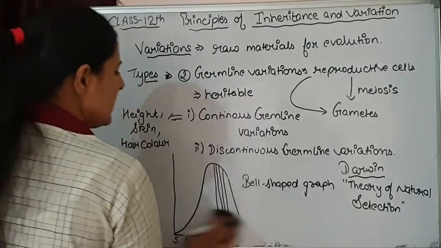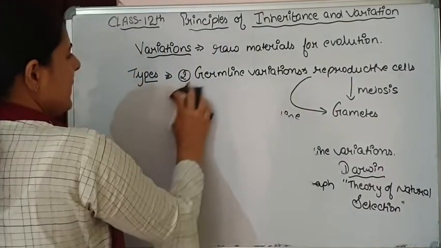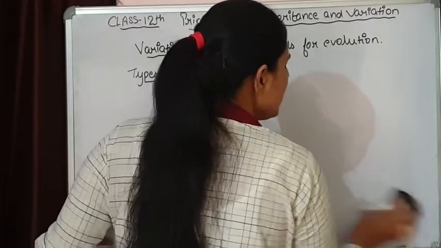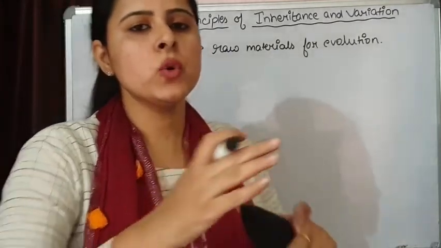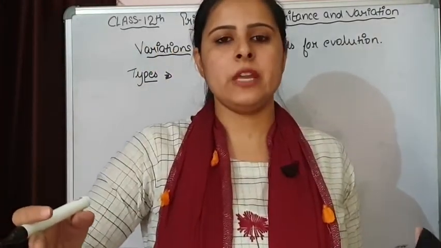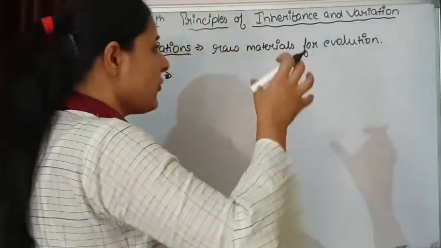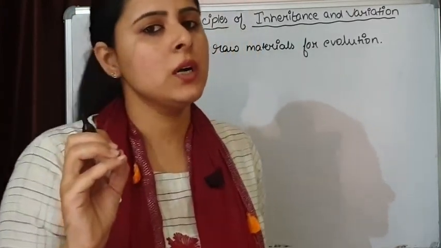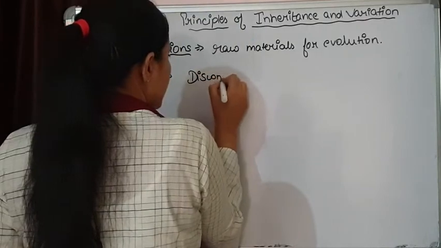The second one is discontinuous germline variation. Discontinuous is different from continuous simply in that here we are going to get two different phenotypes, meaning contrasting phenotypes are there. The offspring are not intermediate between the parents. That is discontinuous.